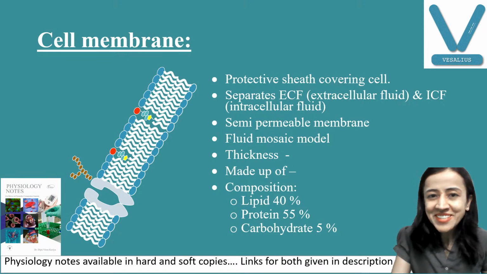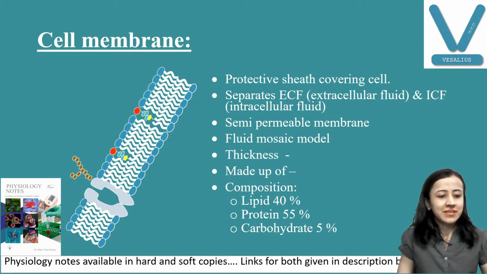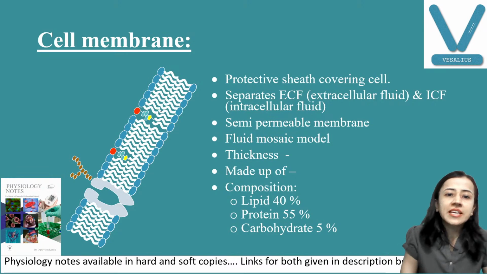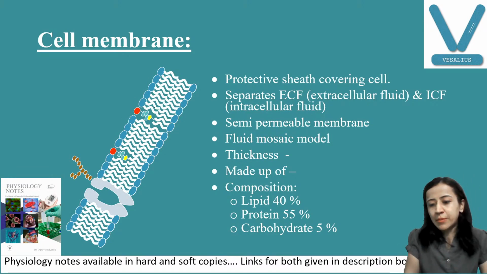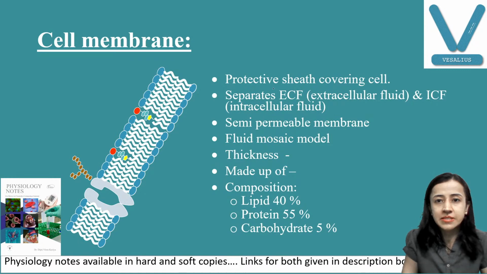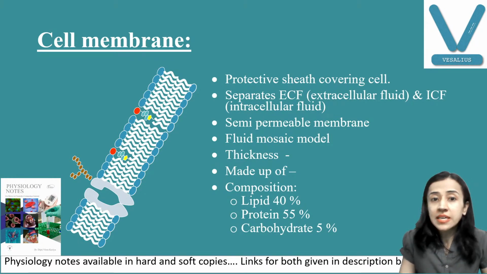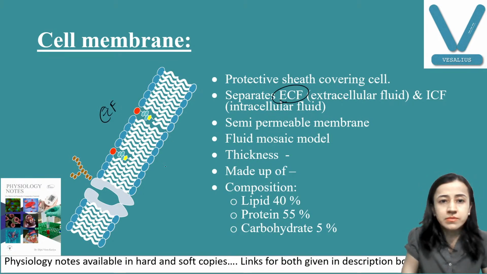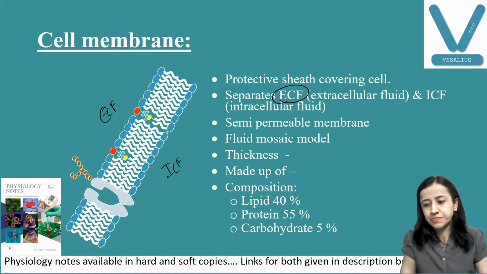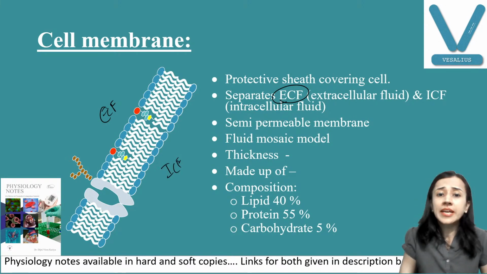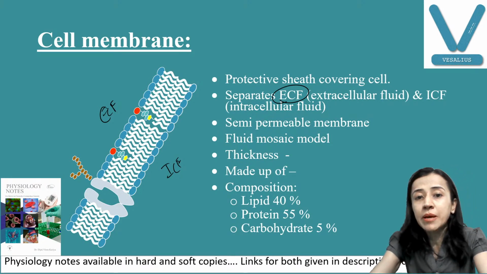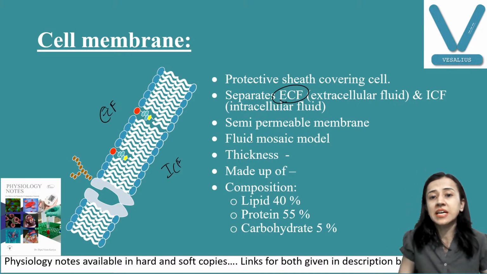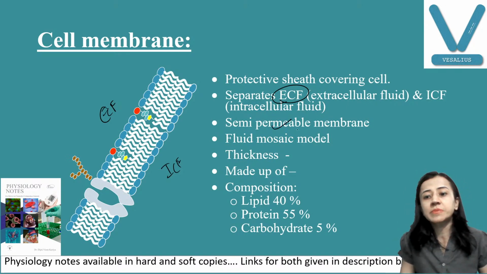Starting with the cell membrane. You can see here, this is the cell membrane, structure of the cell membrane. It is a protective sheath which covers the cell. Very important thing, this separates, as I told you, the extracellular fluid and intracellular fluid. Now, a very important characteristic of the cell membrane is that it is semi-permeable. Why semi-permeable? It will not allow all substances to pass, only a few substances will pass.